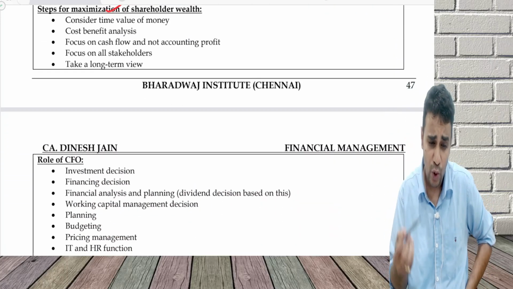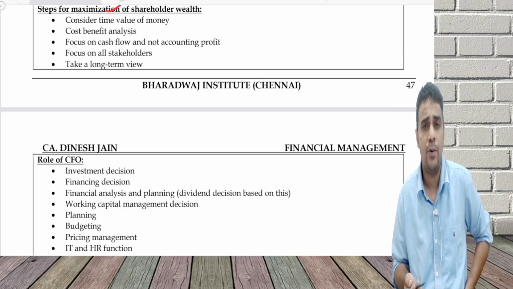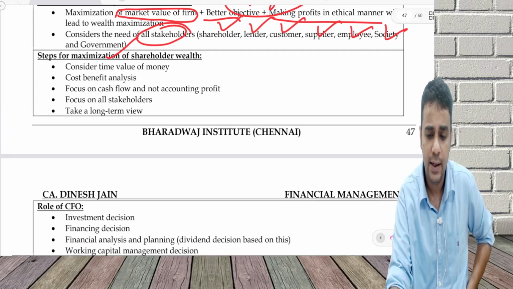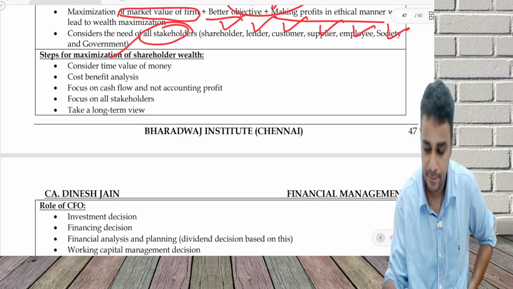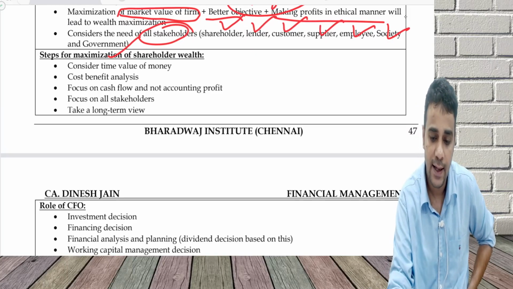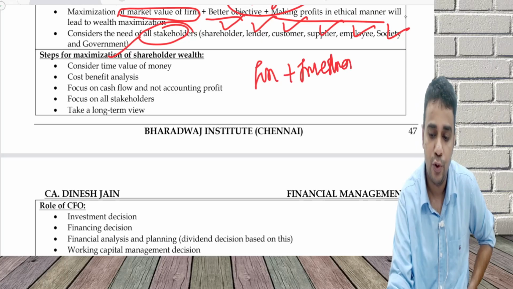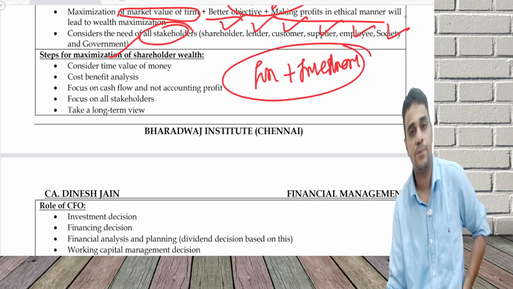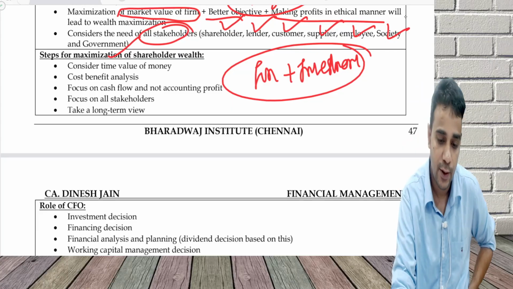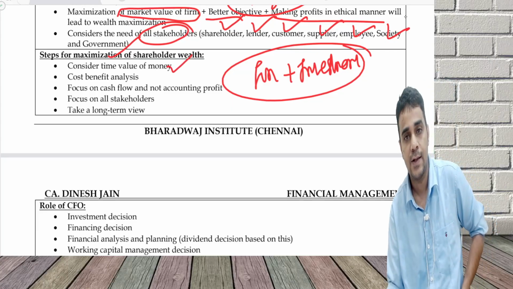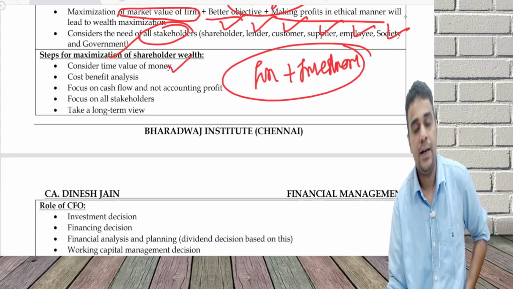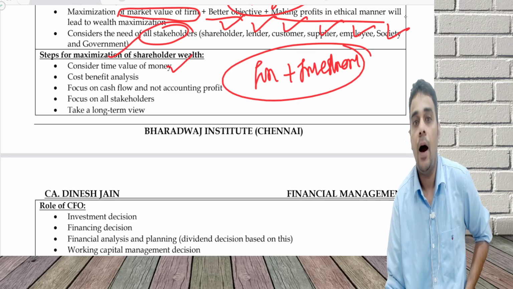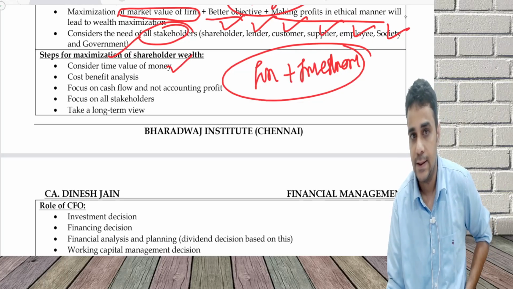What are the steps for maximization of shareholder wealth? The steps primarily involve these two: financing and investment. These two you have to do properly, where you have to consider time value of money in the analysis. There are investment decision techniques like payback method and accounting rate of return, which do not consider time value of money.